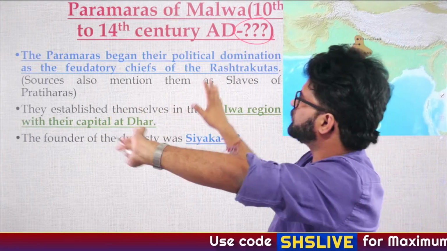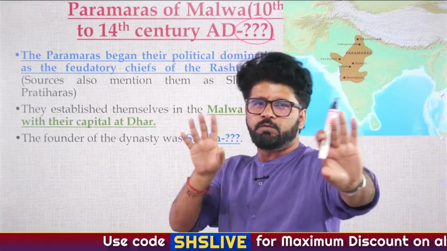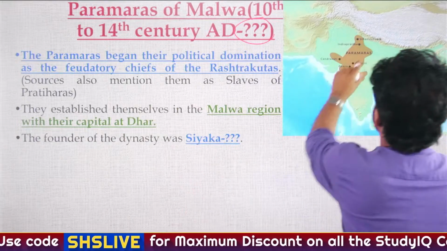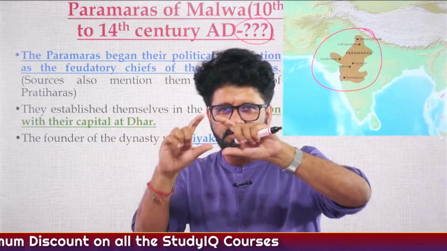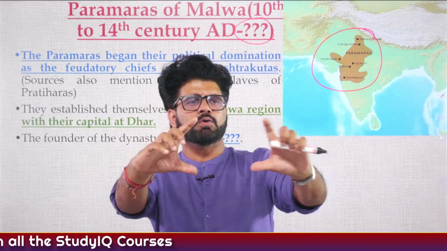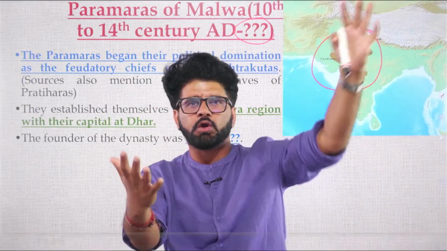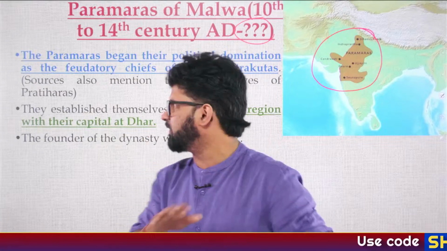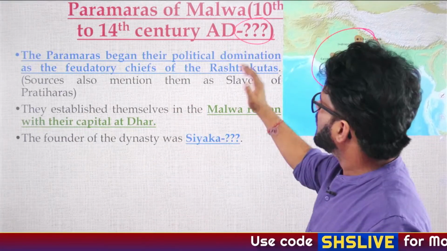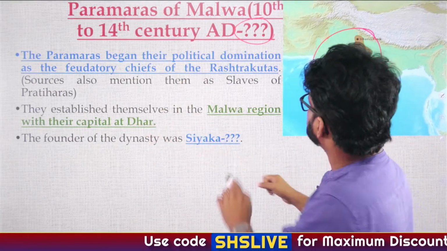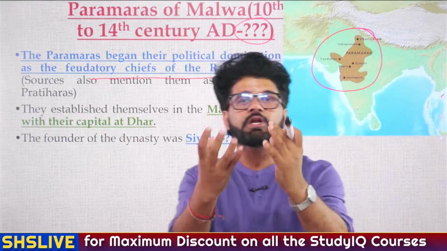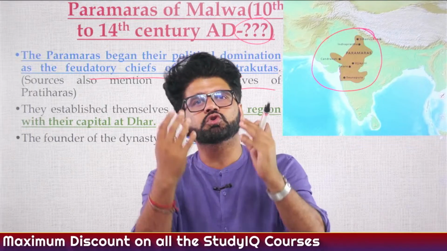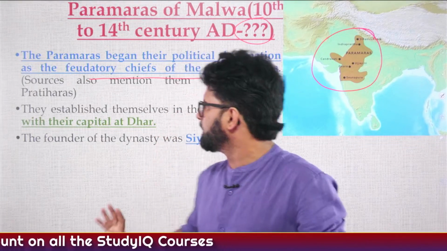10th to 14th century AD. It is roughly around 400, 500 years they ruled. And that's why they ruled over such a large area. Unlike, say, the Gahadwalas, whose area is from Kashi till Kannauj. That is the total extent of Gahadwalas, which we have seen in the maps. Fine. And again, sources mention them as slaves of Pratiharas and feudatory chiefs of Rajputs. Gurjara Pratihara is the common link of almost all Rajputs that you have to remember.